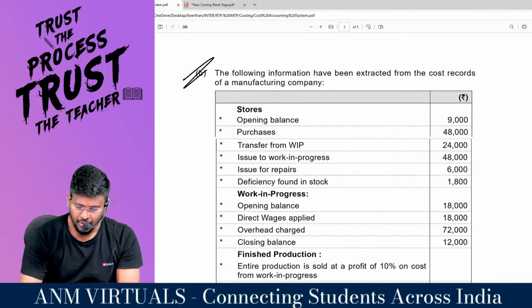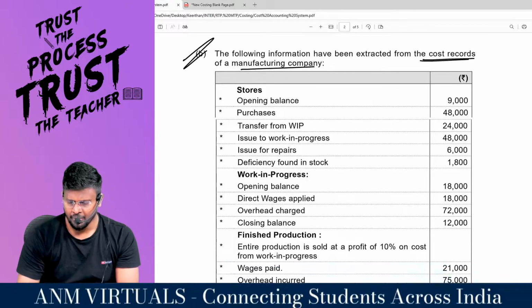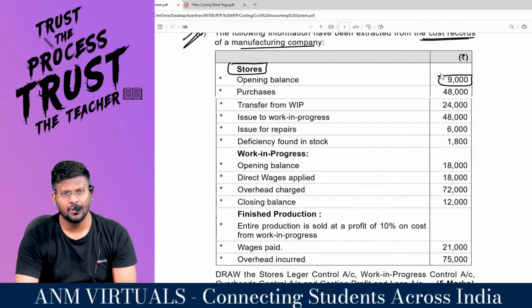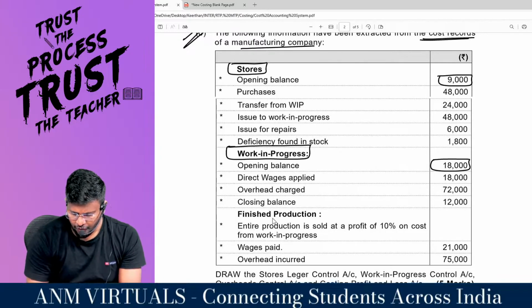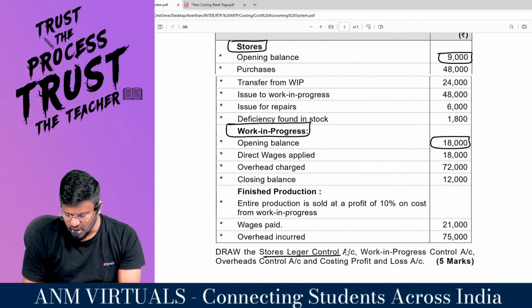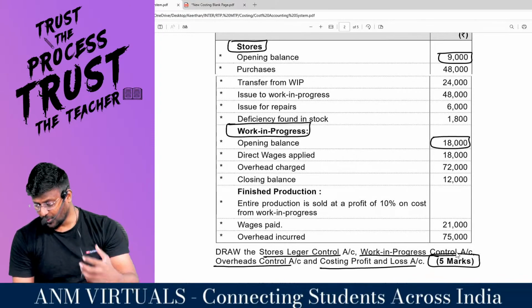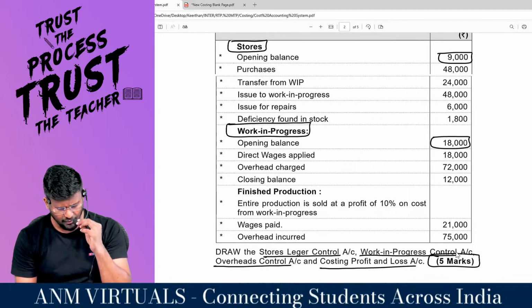Following information has been extracted from the cost records of a manufacturing company. Stores opening balance 9,000. WIP opening balance 18,000. Finished products, there is no opening balance given. They want stores ledger control account, WIP ledger control account, overhead control account, and costing P&L account for 5 marks. So the worth of this chapter is how much mark? 5 marks. My dear lovable students, simple.